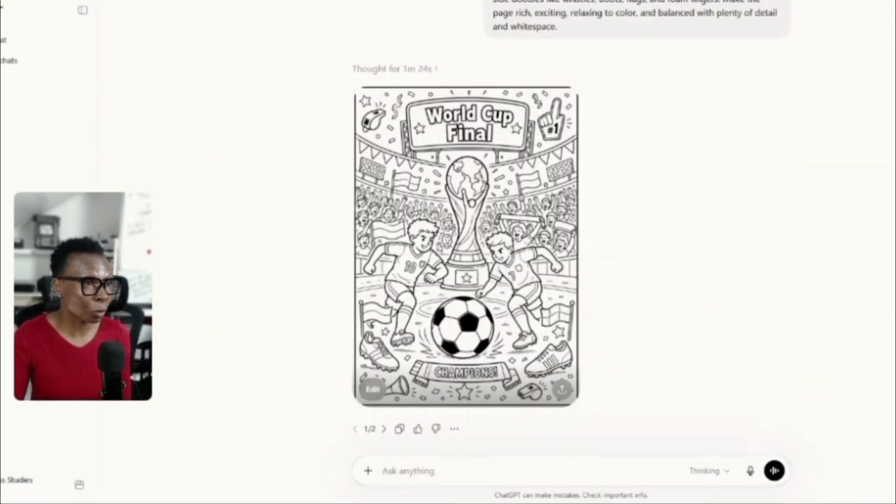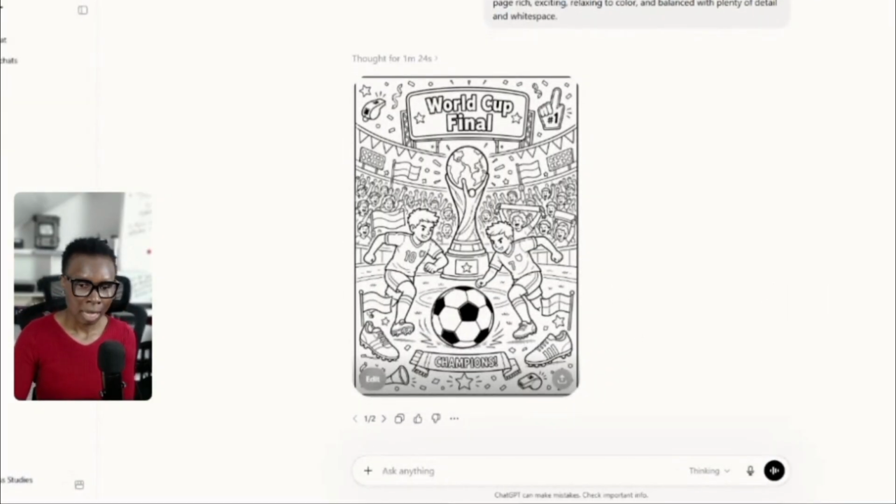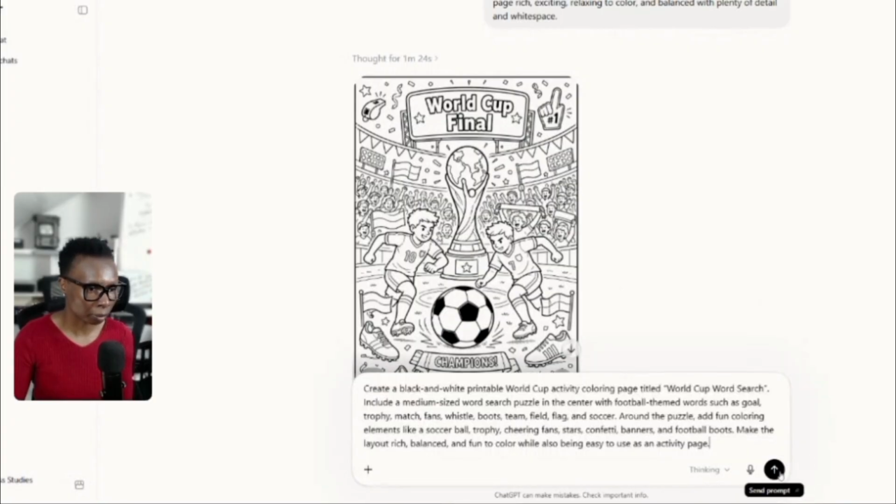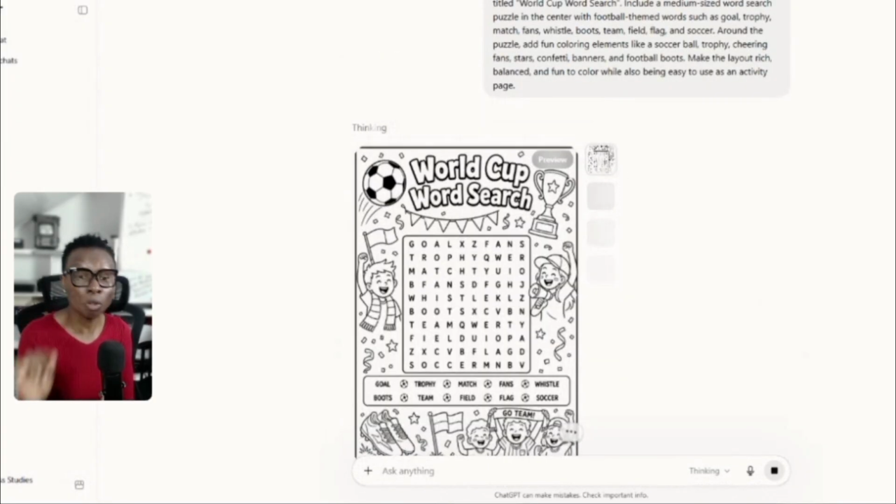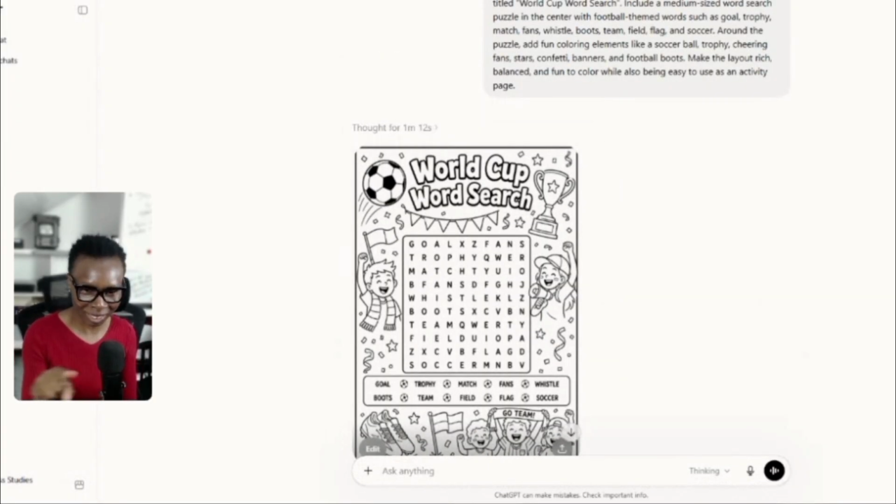So you can also maybe create another one. So we'll put in the prompts and then let's see what is coming up. Now, if you want the prompts that I used to create this coloring page, I have a prompt pack and you're also going to be finding it in the description. So you can grab that also.